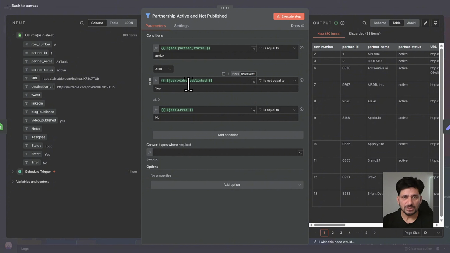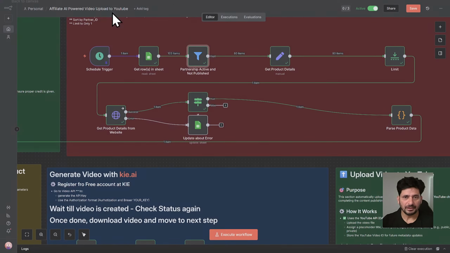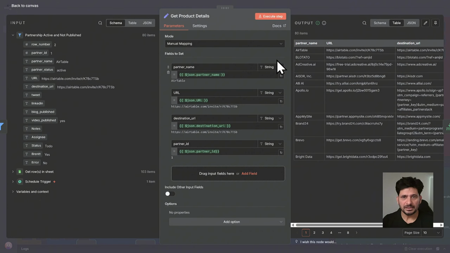So this is how it works. The filters are applied here. So if it is not published and if there is no error. Why is error control there? I will show you that also. So it will get the product details here.